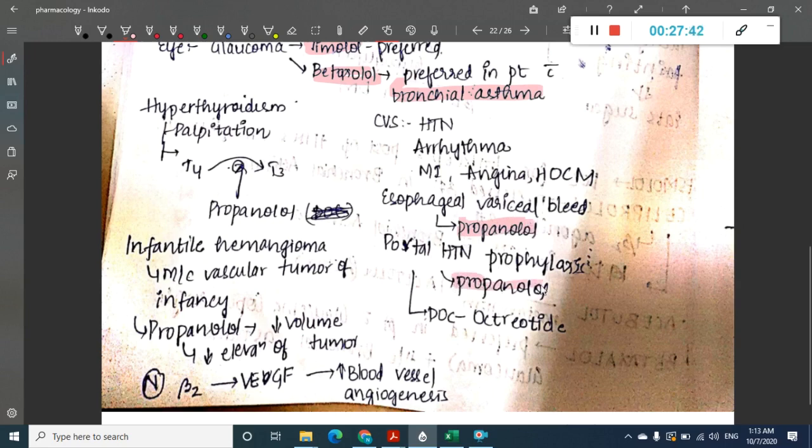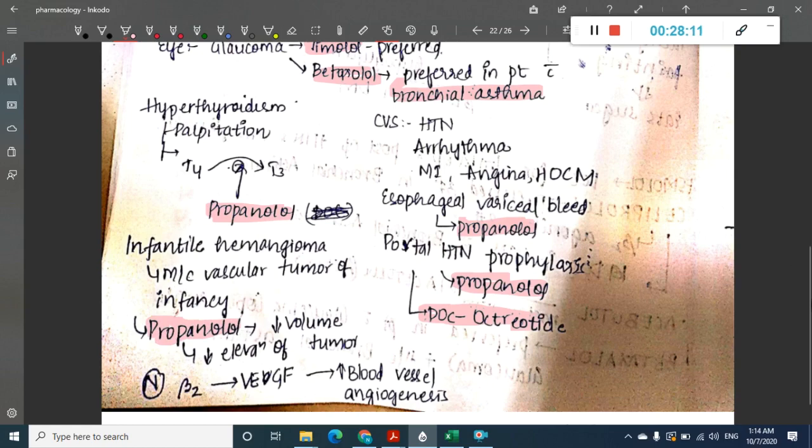In portal hypertension prophylaxis, propranolol is used, but the drug of choice is octreotide. In hyperthyroidism, propranolol is used because it inhibits the conversion of T4 to T3, and it also decreases the tremors. In infantile hemangioma, the most common vascular tumor of infancy, you can use propranolol.